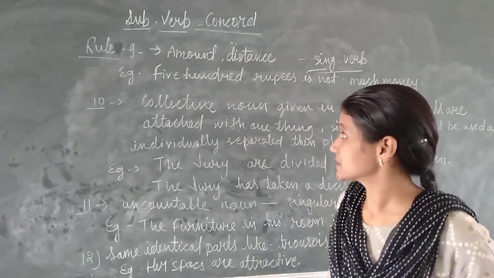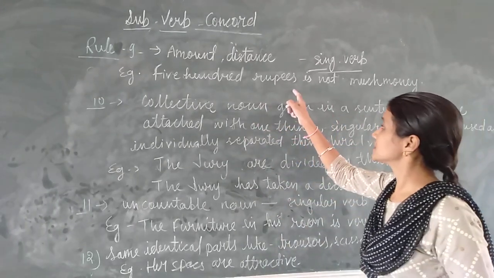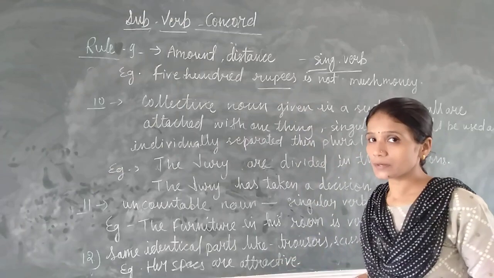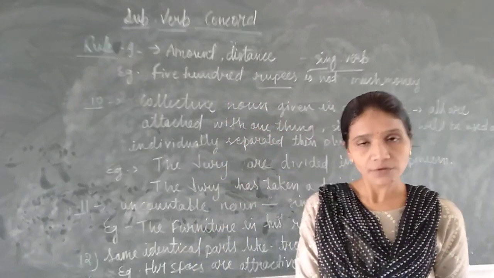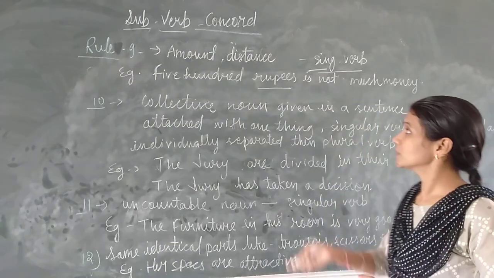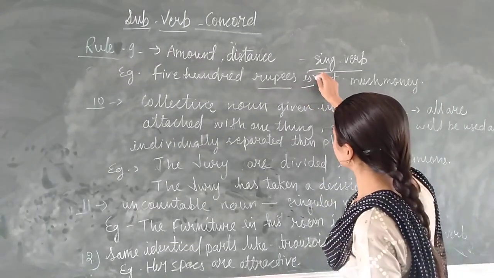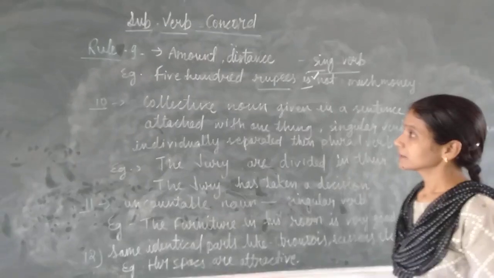Like example you can see 500 rupees. See, rupees is plural, but clearly there is written when we have a fixed amount, we will always use singular verb. So I have used here is, and it is correct.